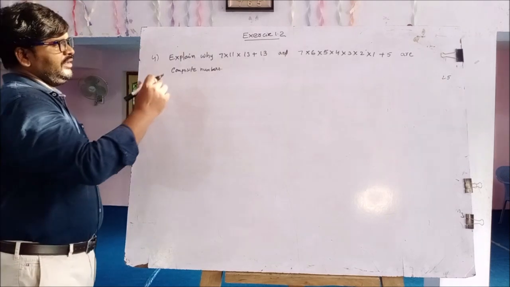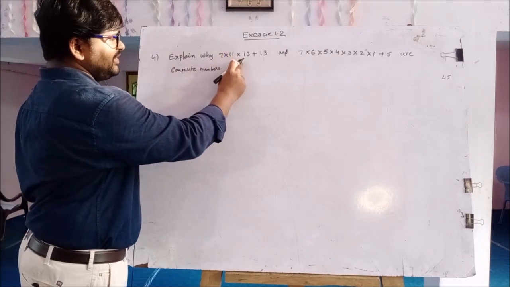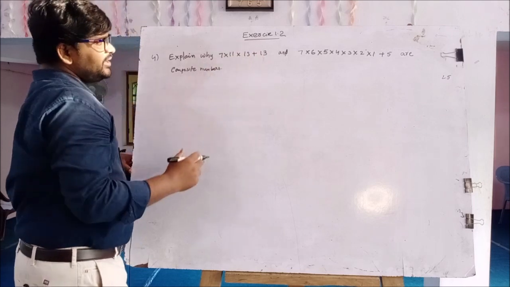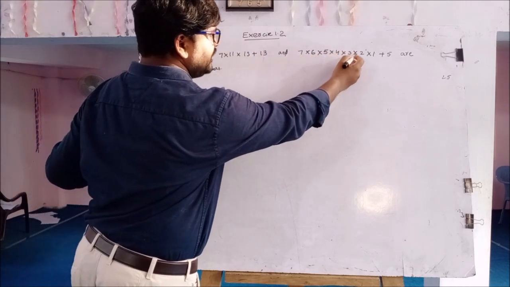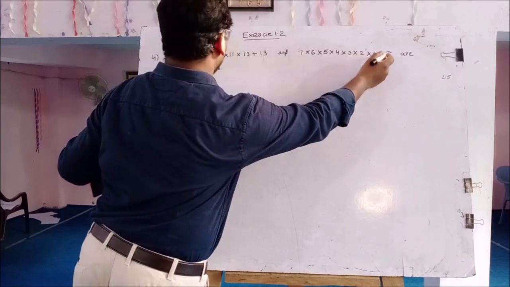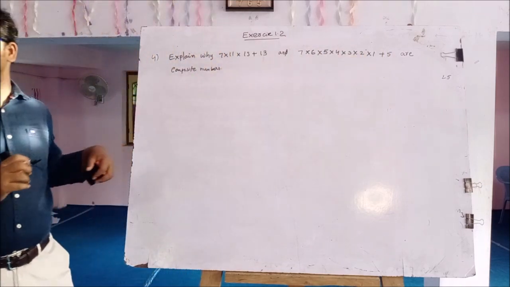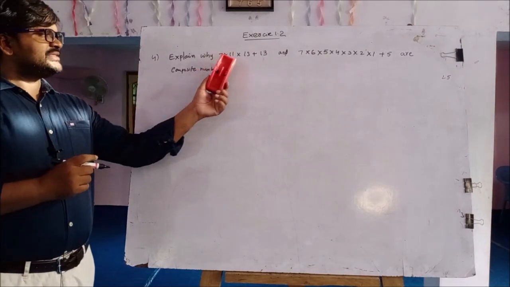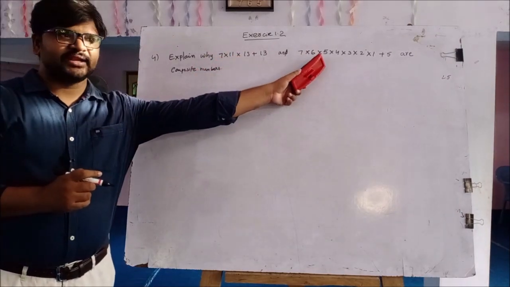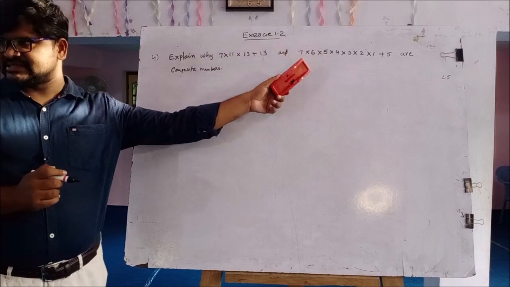Is it clear? Why are 7 into 11 into 13 plus 13 and 7 into 6 into 5 into 4 into 3 into 2 into 1 plus 5 composite numbers? Once again, explain why. This is the first case and this is the second case. The given problem has two cases.